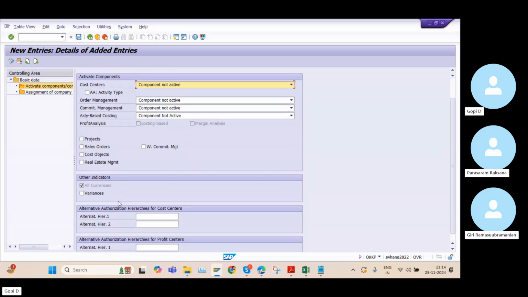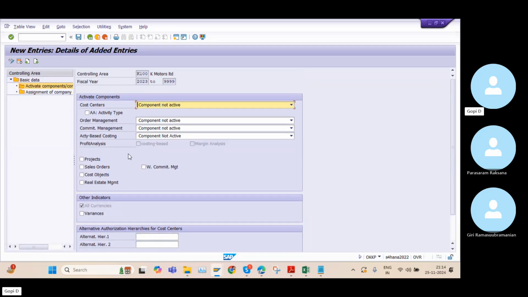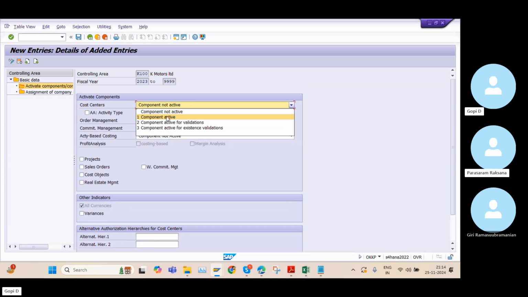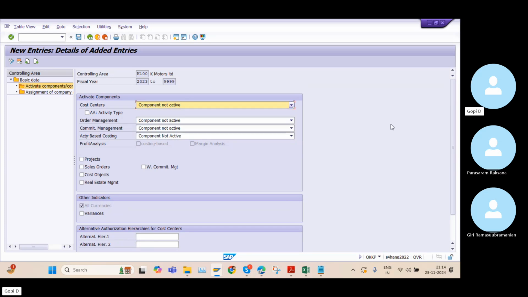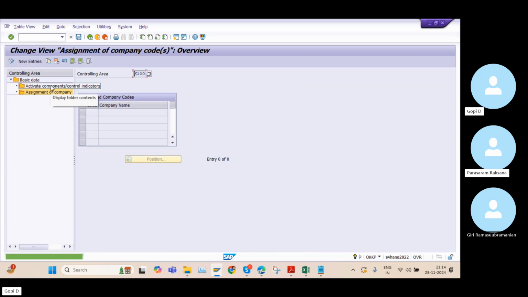But maybe in our real time cases, if our client is used by the controlling modules, so please observe all components in active. Okay. And again, this setting in the real time project, the controlling consultants are responsible to perform these settings. Okay. I need to go to one more setting, assignment of company code.